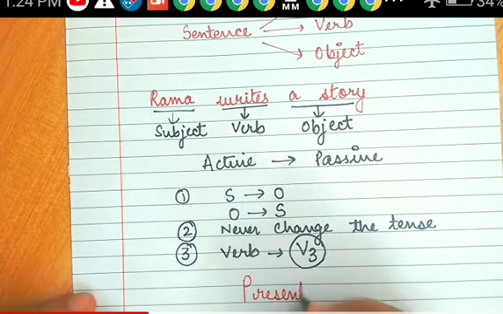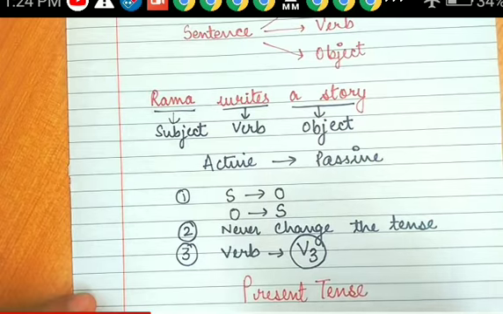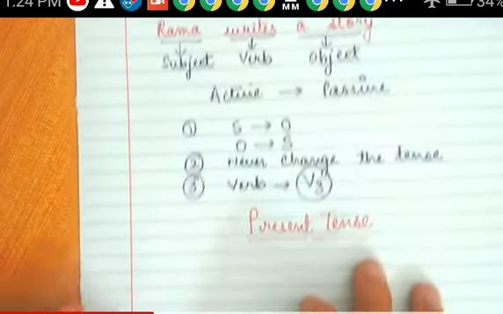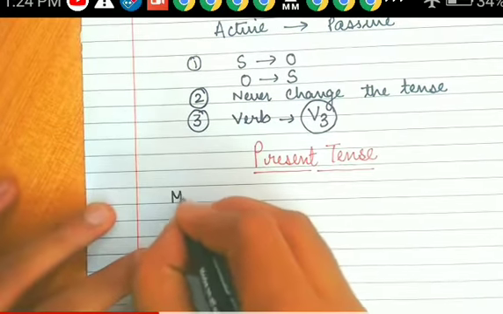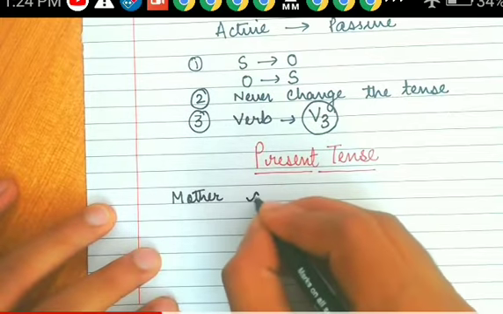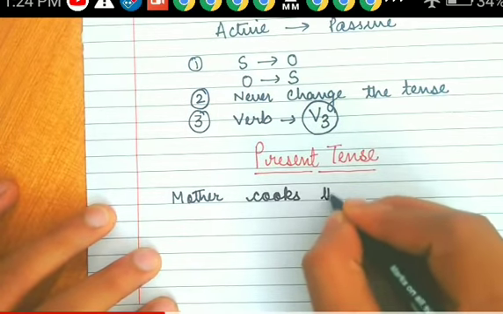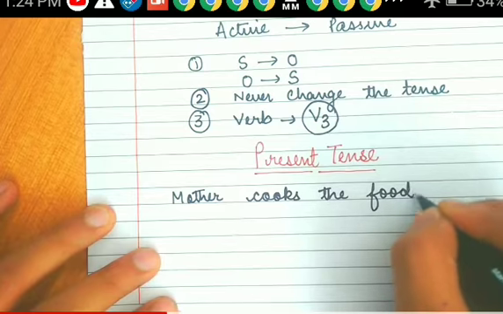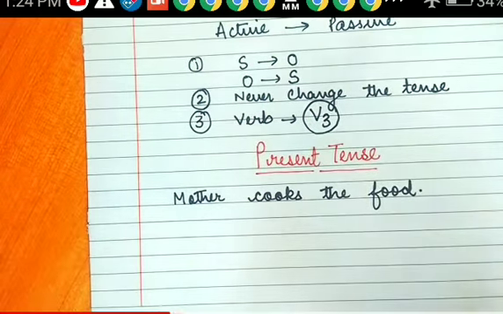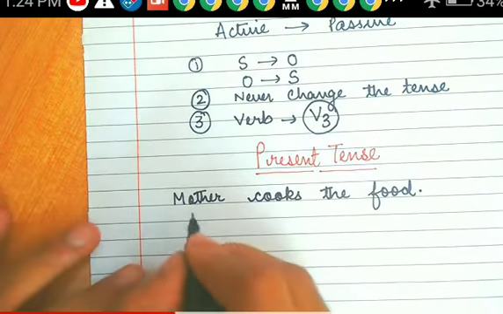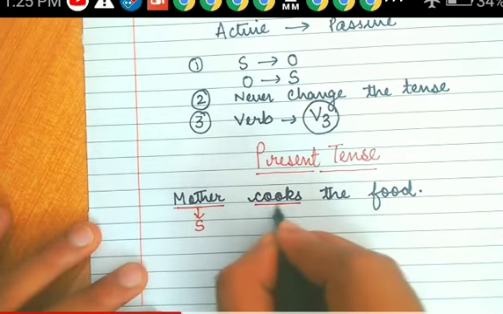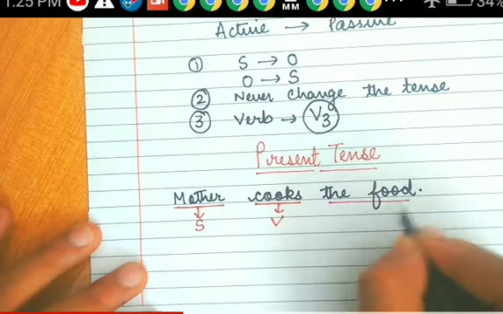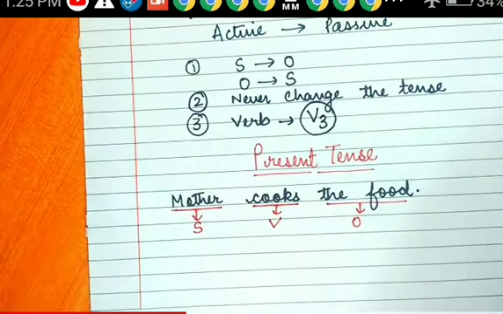Example, we can say simple present tense, where s is attached to the verb. Mother cooks the food. Here mother is the doer, we can say the subject who is doing an action. Subject is mother, cooks is the verb. What action is going on? Cooks. Food is an object.